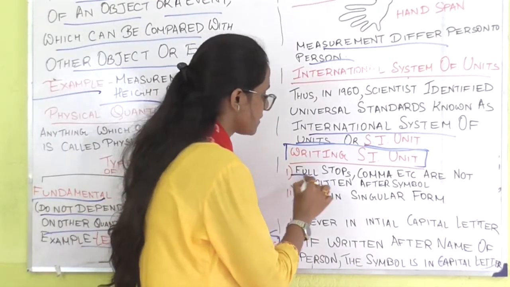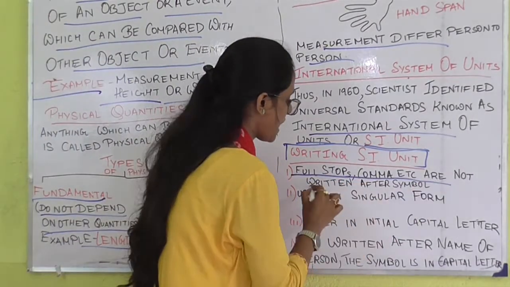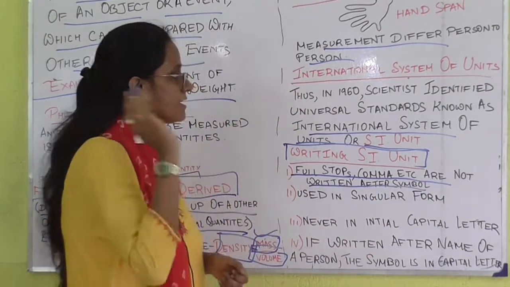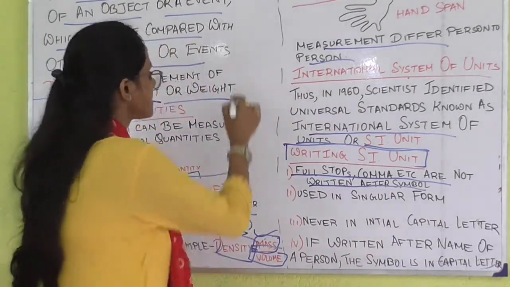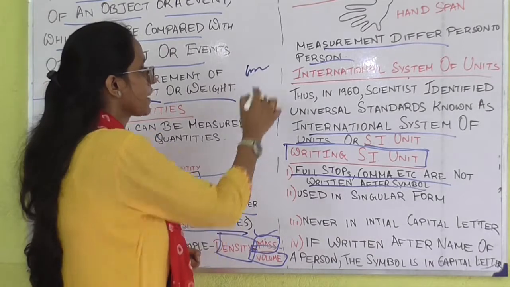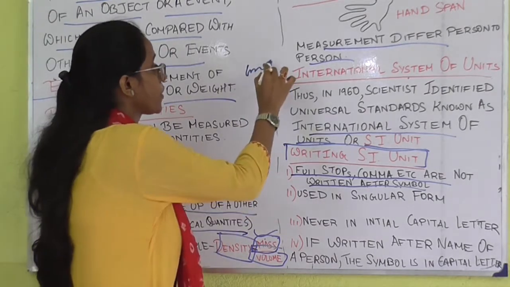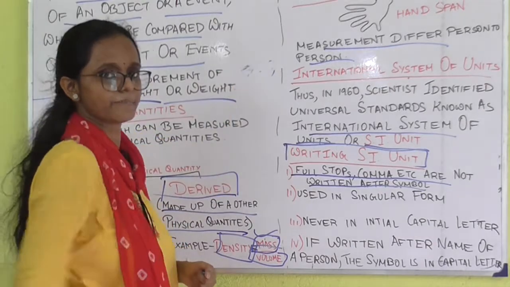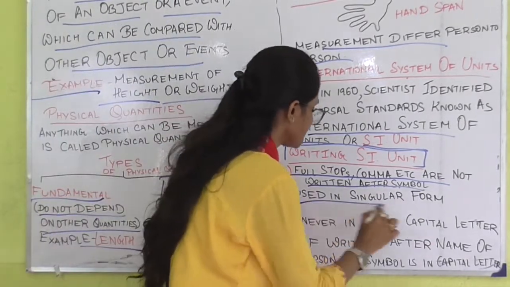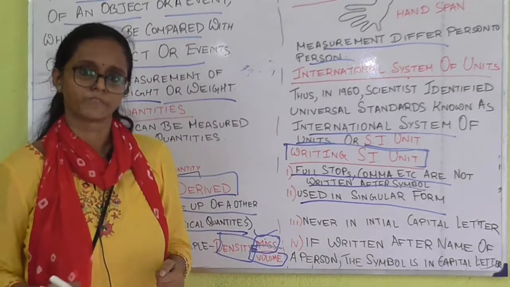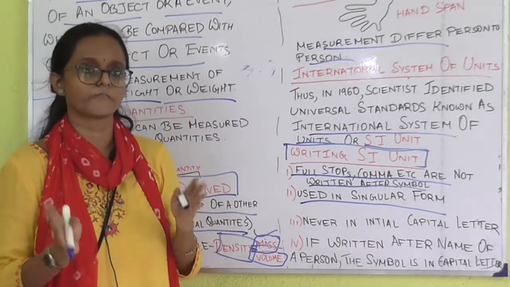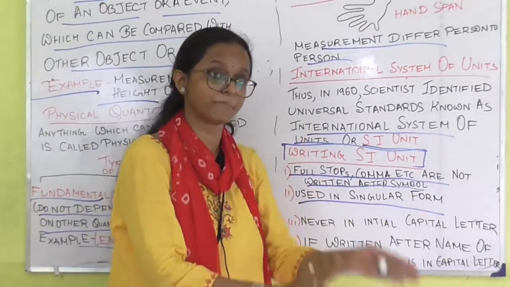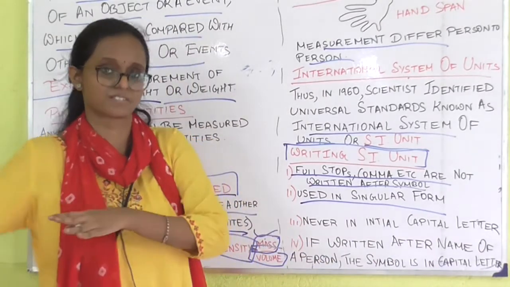One, the full stop, comma, etc. are not written after the symbol. Suppose the symbol is centimeter. We are not going to give a full stop or a comma after this centimeter. Next, use of the singular form. If it is centimeter, it will be centimeter only, not centimeters.